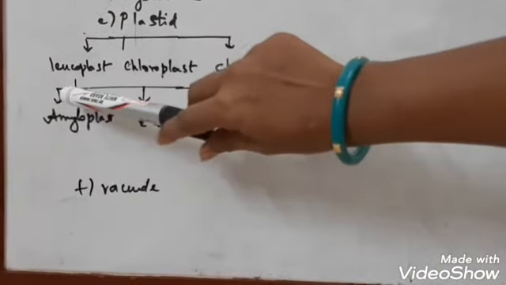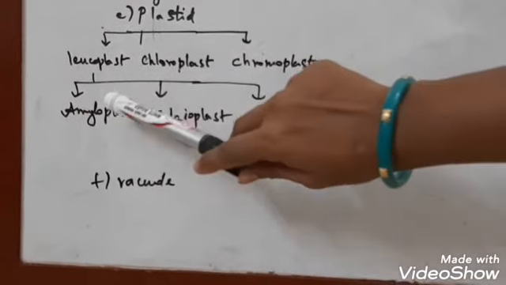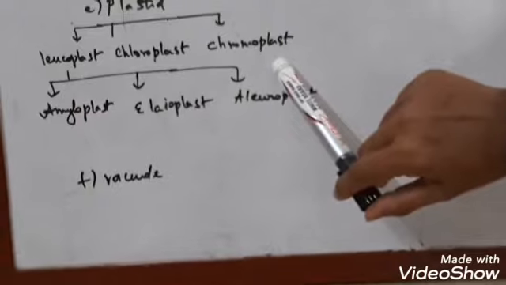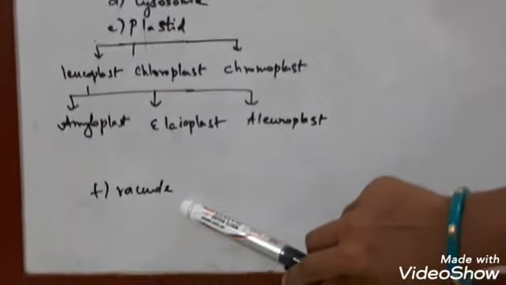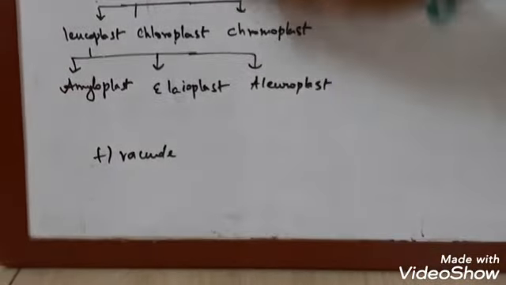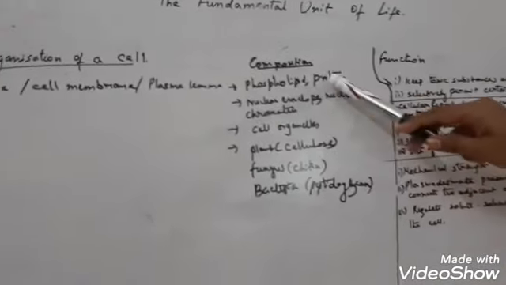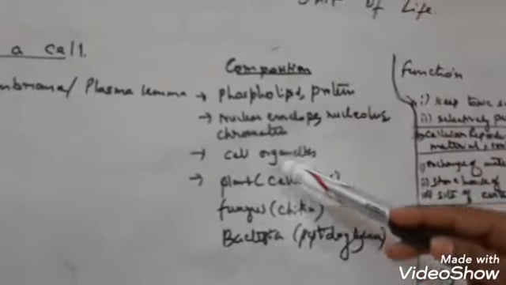Now leucoplast is again divided into three types: amyloplast, elaioplast and aleuroplast. And finally, there is the vacuole in a cell. So these are the components of a cell. Now you see here I have written some of the compositions of the various components of the cell.